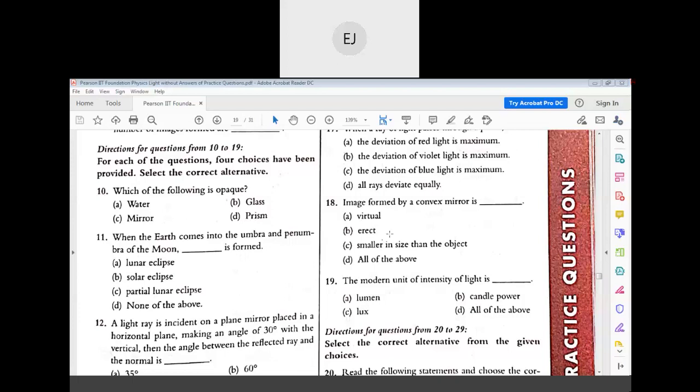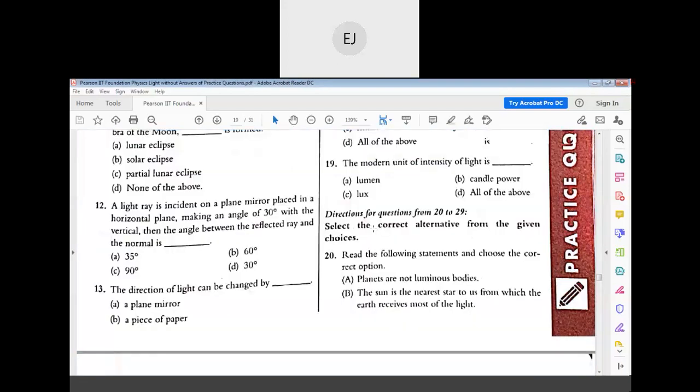So image formed by a convex mirror. What is that? Kanishka, what is your answer? Sir, all of the above. Yes, correct. All of the above. Virtual, erect, smaller in size, and all. So all of them. Yes, very good. The 19th one you can leave. And 20th.